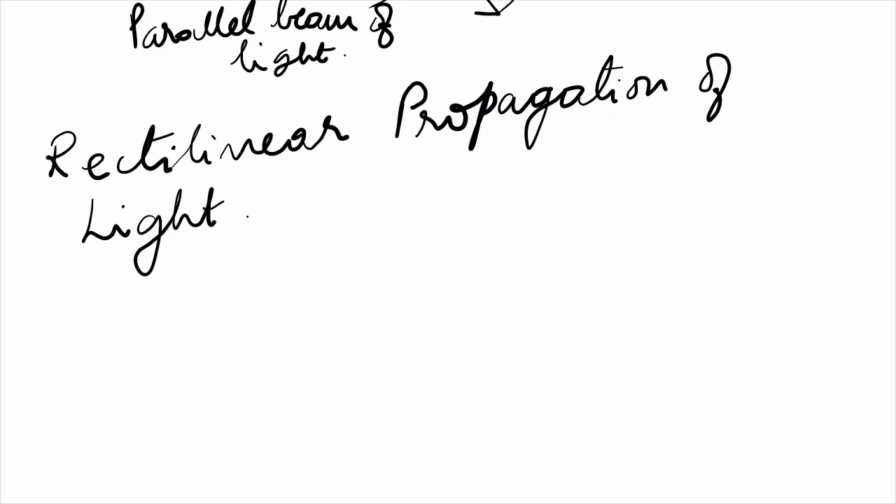Light travels in a straight line. Whenever light travels, it travels in a straight line. It stops traveling if there is an object kept in its path, an obstruction. Light does not change its direction. Suppose an obstruction comes, we take a turn and we proceed further. But light will not take a turn. It will always travel in one direction, in a straight line. So, rectilinear propagation of light means light does not change its direction.